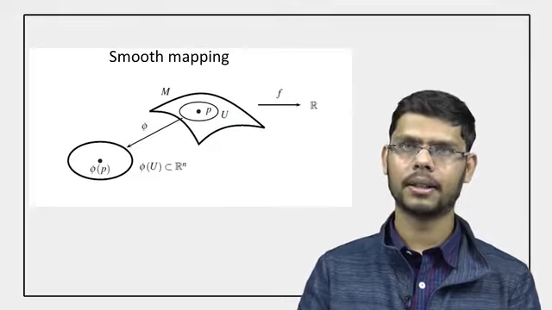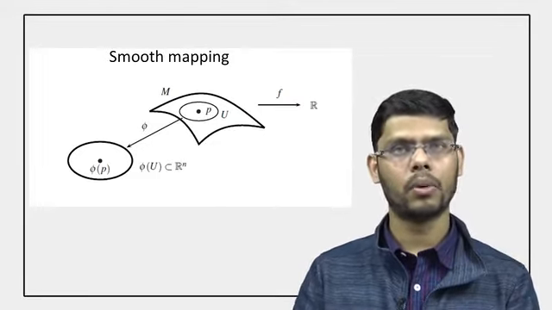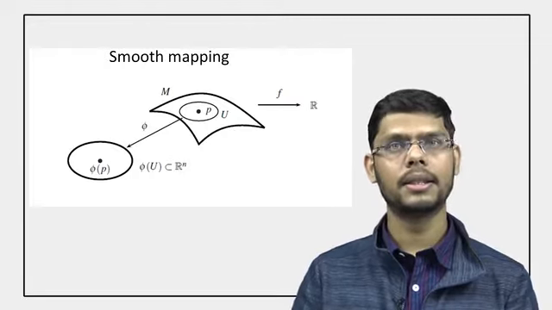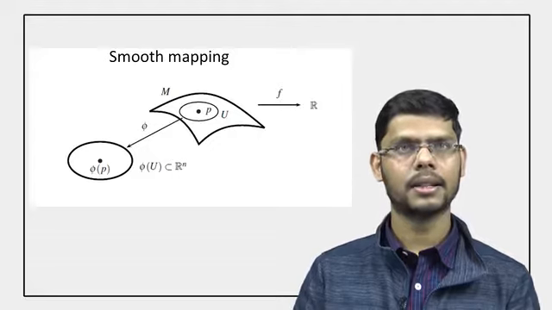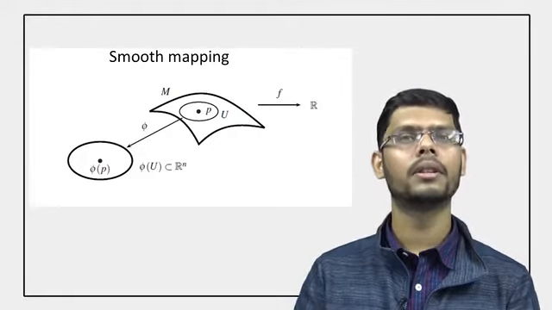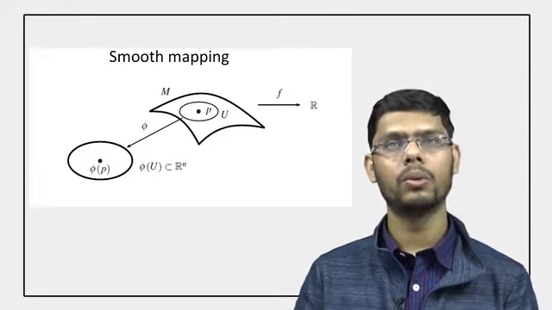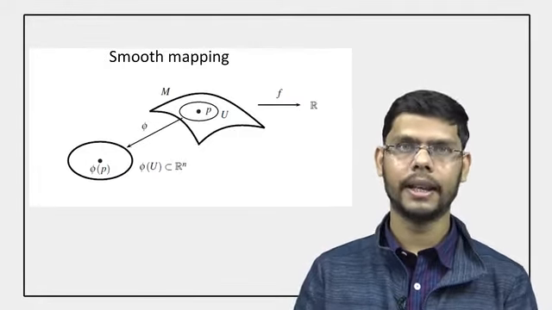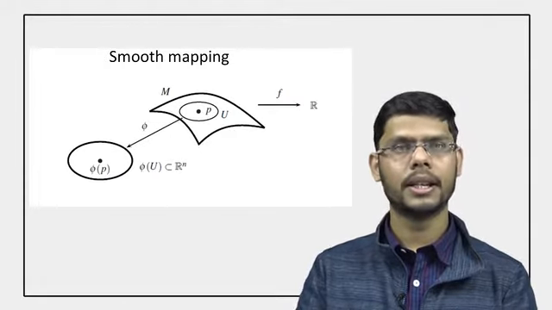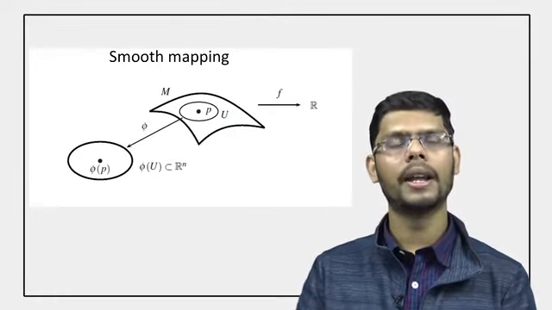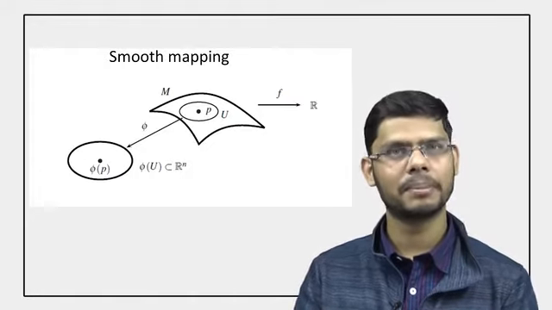A function is said to be a C-infinity map, that is a smooth map, at a particular point P if there exists a chart (U, phi) about the point P such that f composition phi inverse, acting on phi of U to R, is smooth. So basically here f composition phi inverse is a mapping from R^n to R.